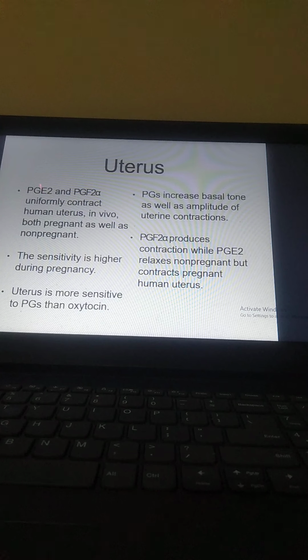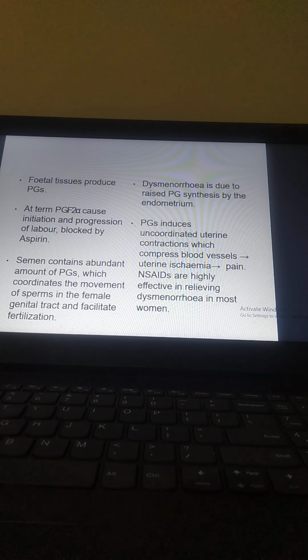And the uterus, we have PGE2 and PGF2 alpha. They uniformly contract the human uterus in vivo, both pregnant as well as non-pregnant. The sensitivity is higher during pregnancy. The uterus is more sensitive to PG than to oxytocin. So PG increases basal tone as well as the amplitude of uterine contractions. PGF2 alpha produces contraction while PGE2 relaxes the non-pregnant but contracts the pregnant human uterus. So they have a role in the uterus also.